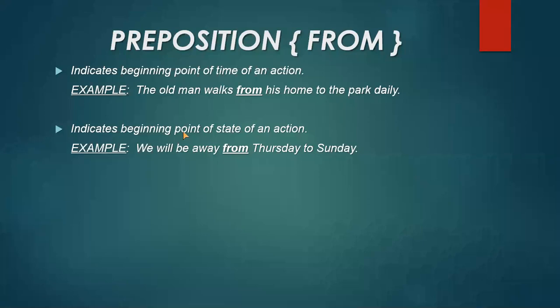Okay, now the preposition "from" is also indicating the beginning point of the state of an action. State of an action is different from the time of an action, so please remember the difference between these two things. We will be away from Thursday to Sunday. State means a proper thing has to be mentioned here. Here you can see that the day has been mentioned as a state of an action, that is, a person or two persons, because "we" is here, it means the persons may be two or more.